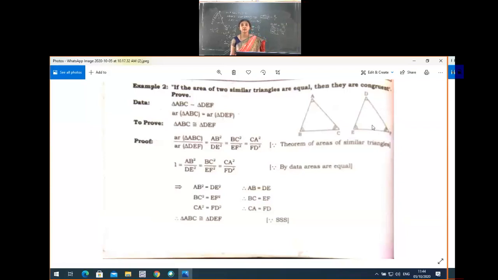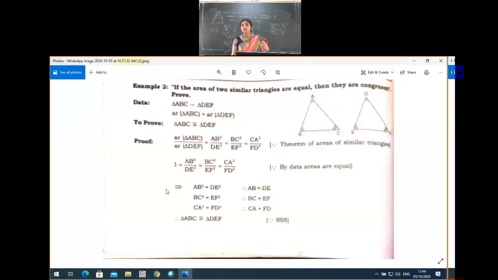Very simple problem, no? So, a very important question, students. They may ask it in the proof part. See, they give this kind of question: if the areas of two similar triangles are equal, prove that the triangles are congruent. Data is known, to prove is known. So we took the help of the areas of similar triangles concept.